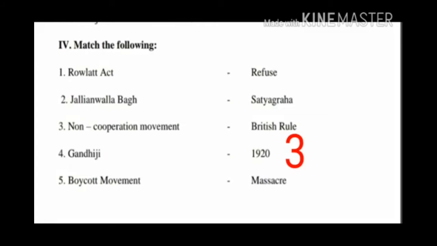Fourth question, Gandhiji. What is the answer? Yes, the answer is Satyagraha. Children, Gandhiji, Satyagraha. Fifth question, boycott movement. What is the answer? The answer is refuse. Children, boycott movement, refuse. Okay children, I hope you all understand this chapter clearly.